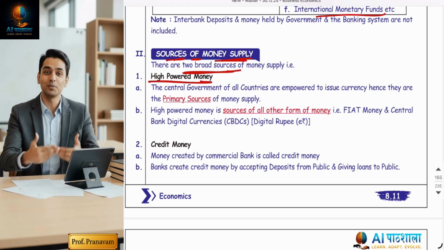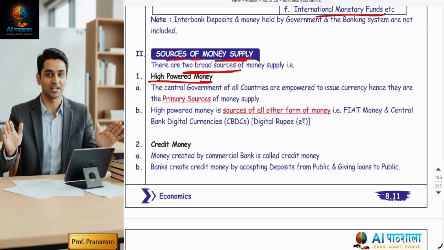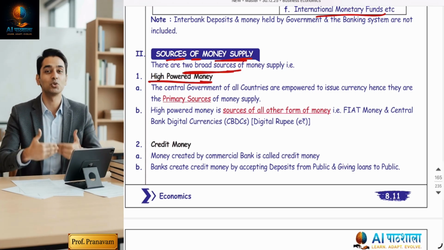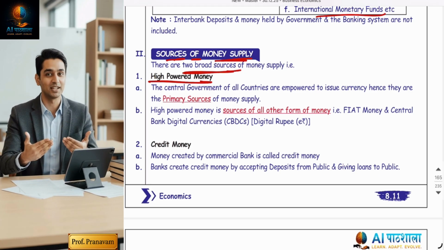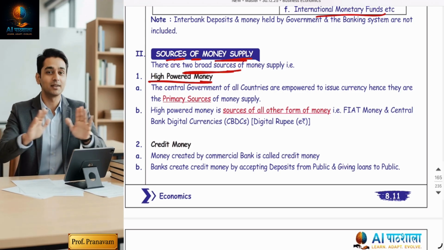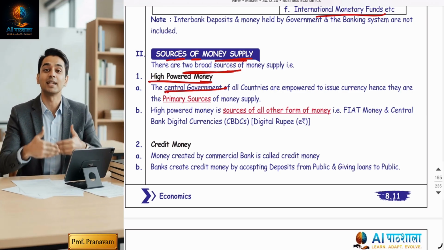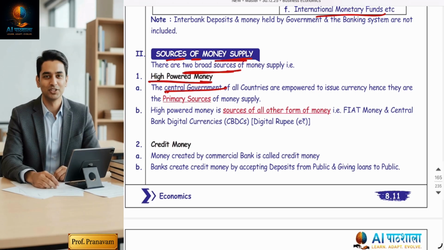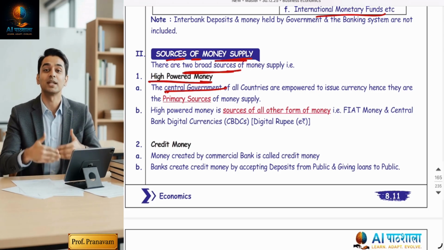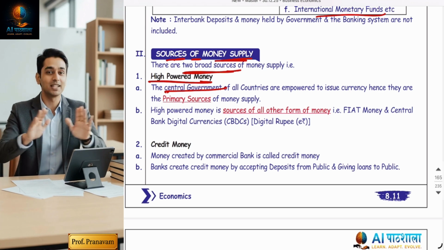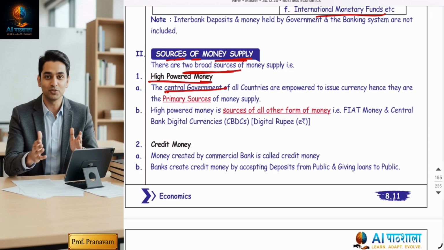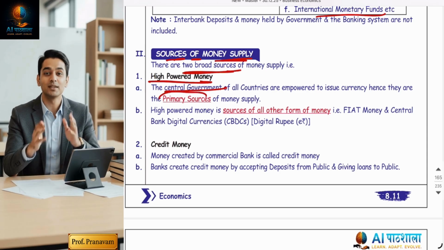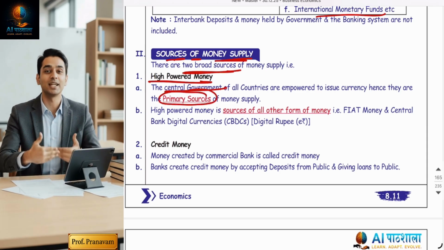Right now, at present in the world, the money which we are using as high powered money is paper currency and steel coins. That is called high powered money. Yes, the money which you're carrying in your pocket while traveling. So that money is printed by whom? Central government or central bank. So the high powered money is money issued directly by central authority, that is either government or RBI. So I can say that high powered money is a primary source of money supply.